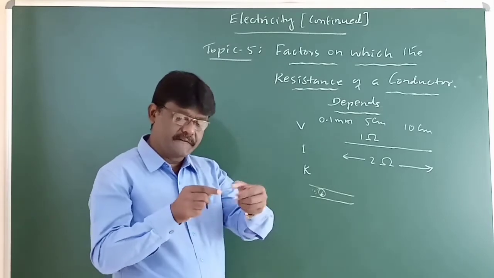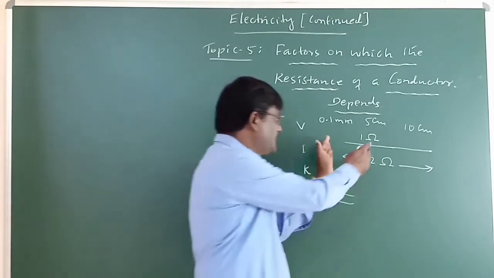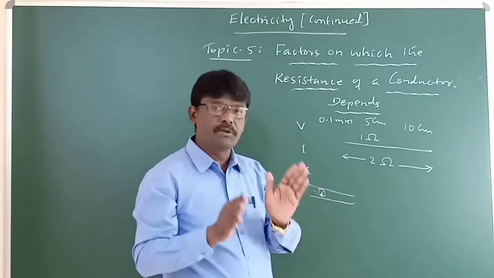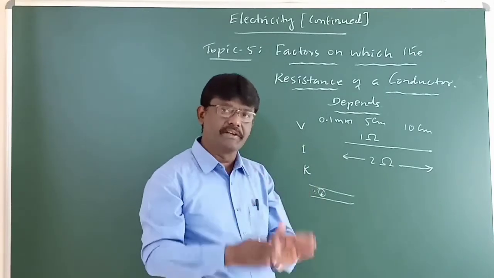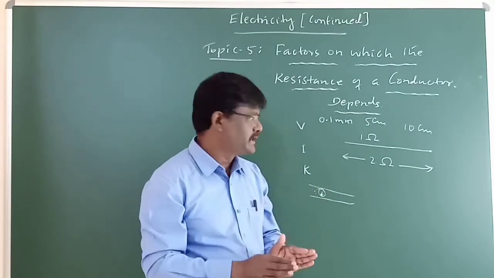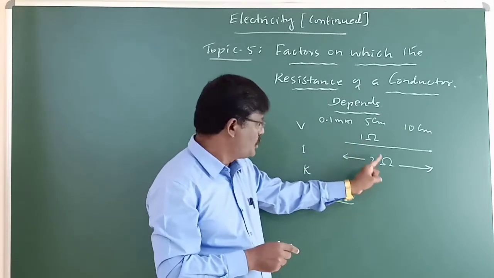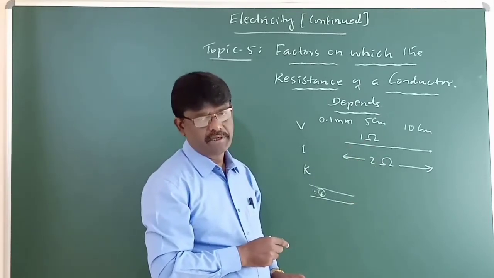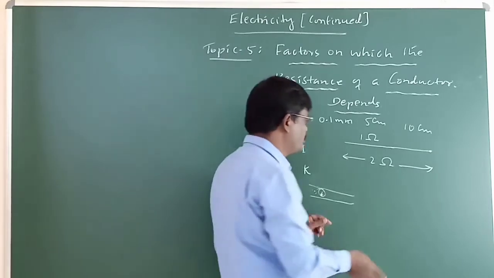Hence, as the length increases, the number of collisions also increases. So that we find more resistance.